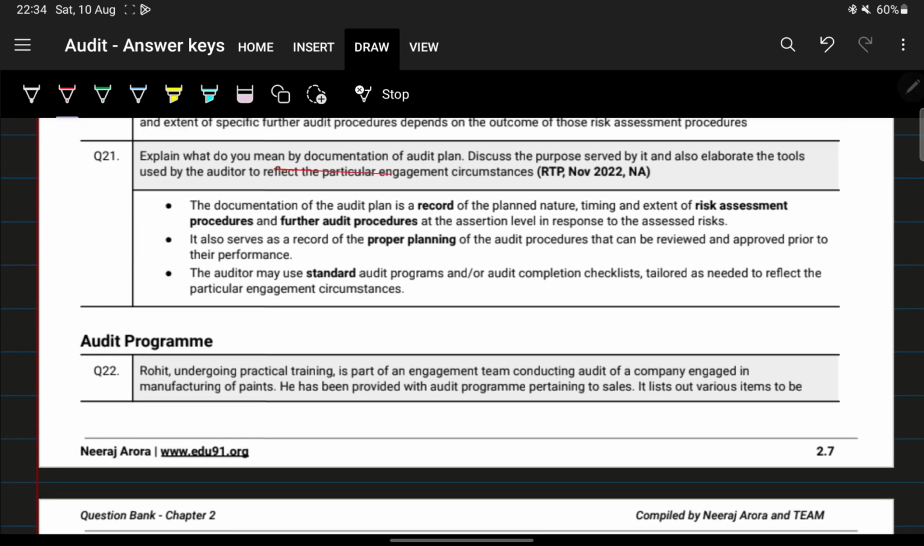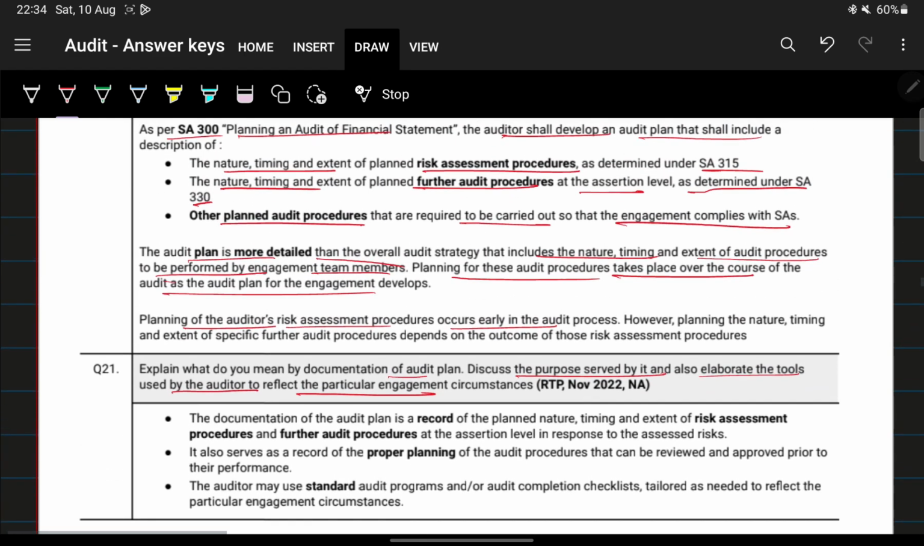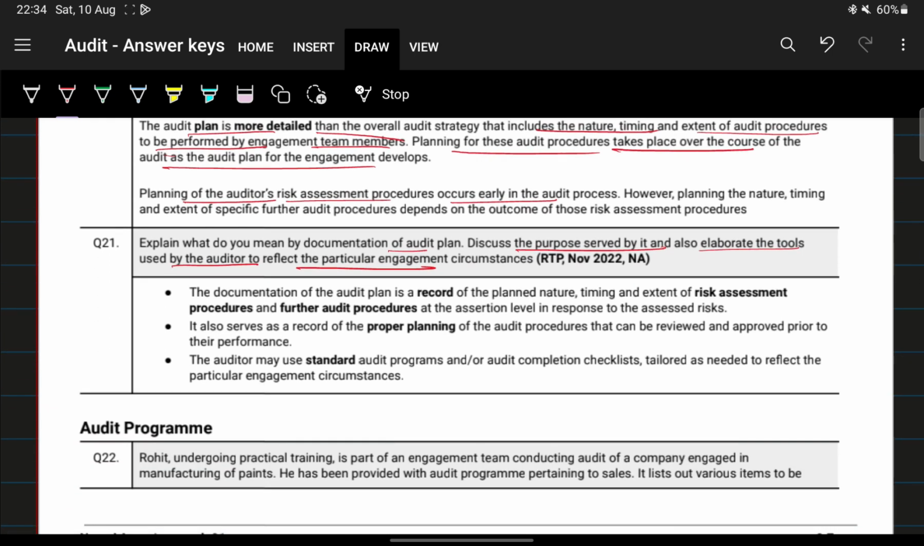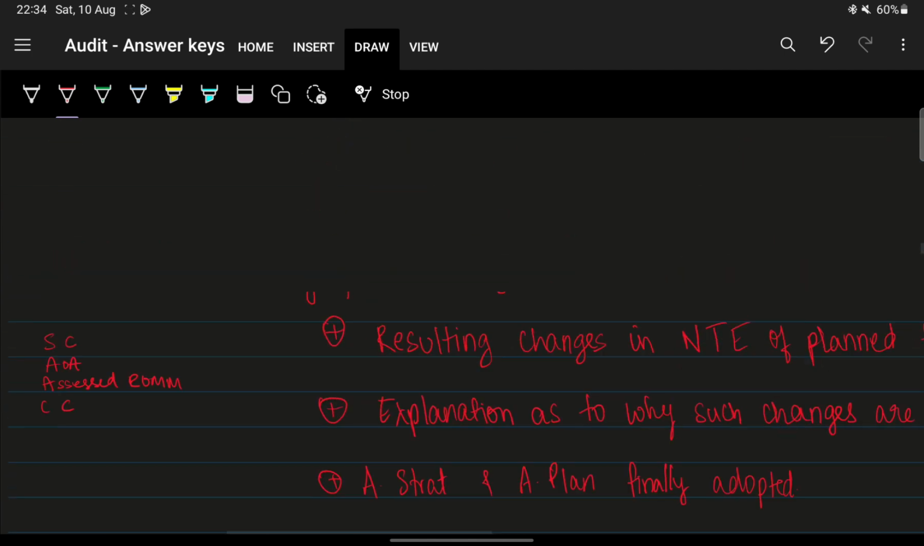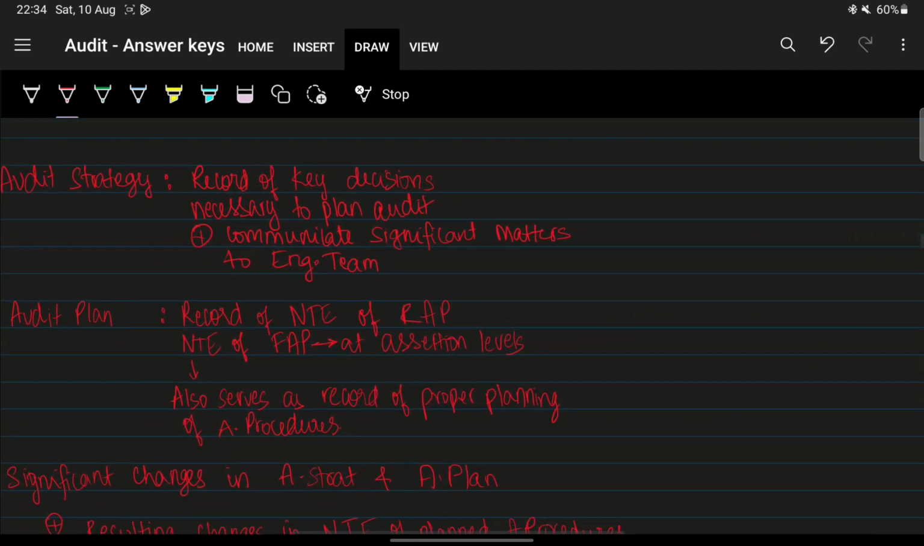Next, explain what you mean by documentation of audit plan. Discuss the purpose served by it and also elaborate the tools used by the auditor to reflect the particular engagement circumstances. So now here what we are trying to say is the importance of documentation of audit plan. So documentation of audit plan, I think this only will come.